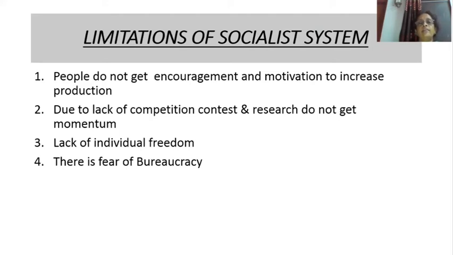So what are the limitations of the socialist system? Because everything is under the control of the state, people are not getting encouragement and motivation to increase production. Second one is that due to the lack of competition, contest and research do not take place. Then third one is that there is a lack of individual freedom. Everything is under the control of the state. Last one is that there is fear of the bureaucracy. That means the whole society is controlled by the bureaucrats, the government officers.